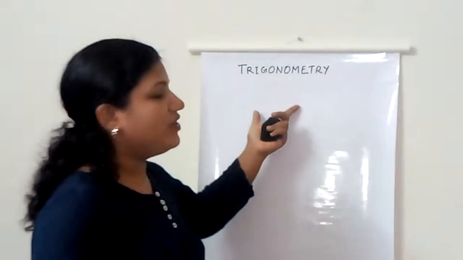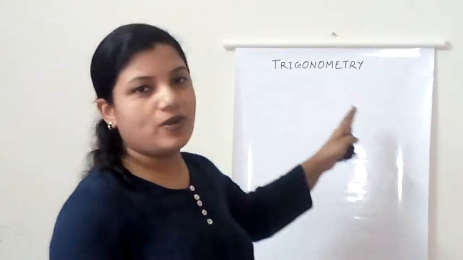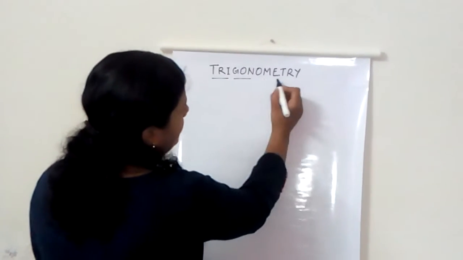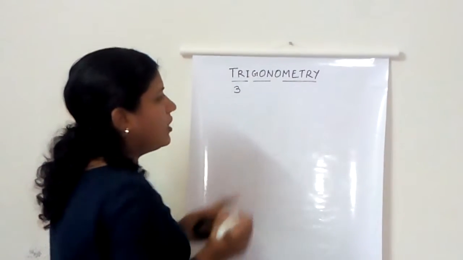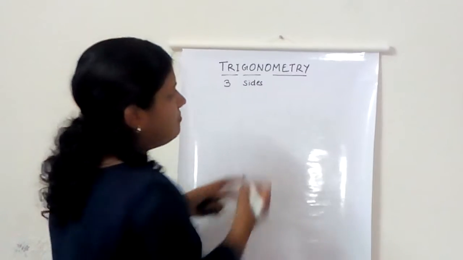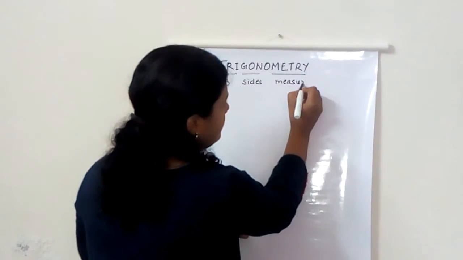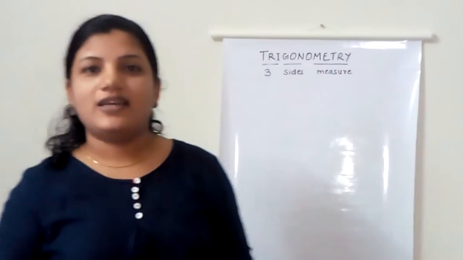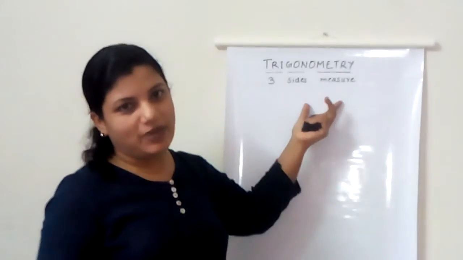Now, the word trigonometry itself has a lot to say about what it is all about. If we divide this word, we'll get a better understanding: tri, gon, and metry. Tri means three, gon means science, and metry means measure. So we know that it's dealing with something with three sides, and a three-sided figure is a triangle. So it is something with triangles and their measurement.